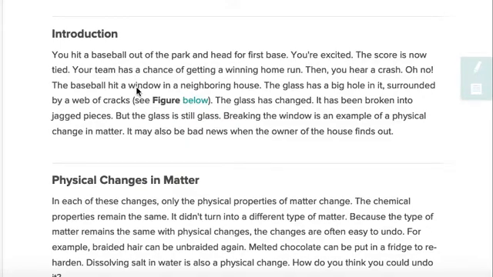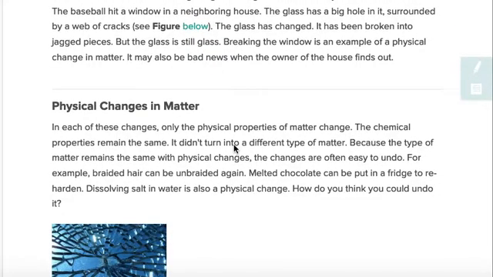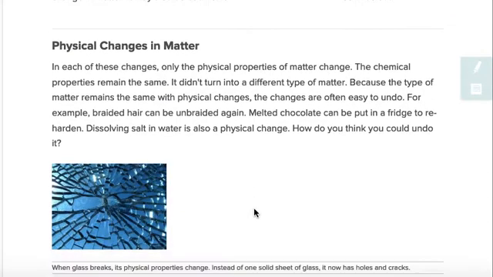Oh no, the baseball hit a window in a neighboring house. The glass has a big hole in it surrounded by a web of cracks. See the figure below. The glass has changed. It has been broken into jagged pieces, but the glass is still glass. Breaking the window is an example of a physical change in matter. It may also be bad news when the owner of the house finds out.